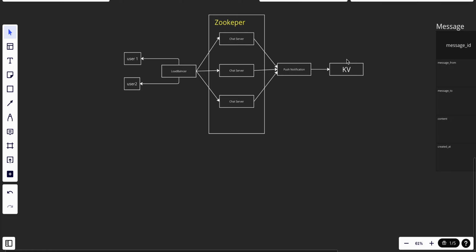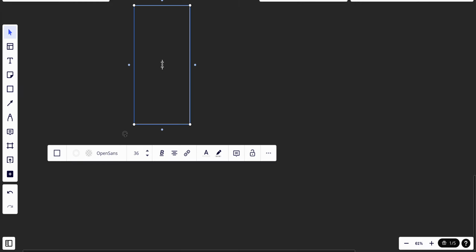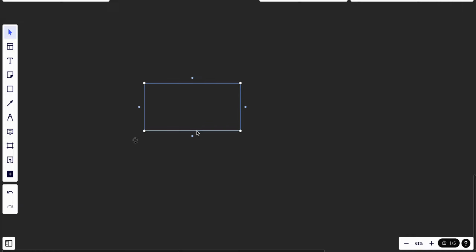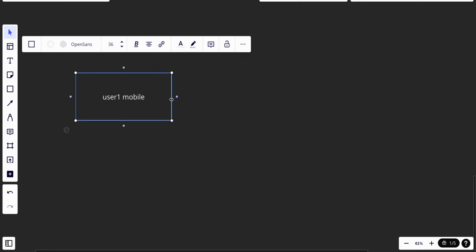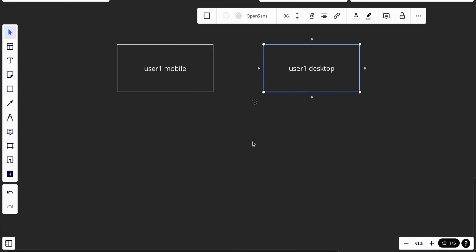And maybe we could talk about two important things, starting with how we can handle multiple devices. Let's say that user one has a mobile, and user one also has a desktop, and let's put these together.